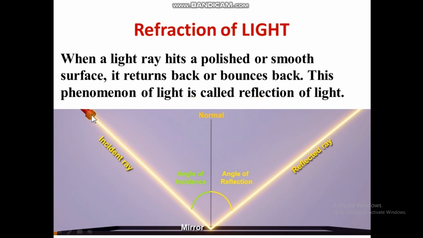You see here one torch is there, and a light ray falls on a polished or smooth surface. Here we have taken a mirror. Mirror is a polished and smooth surface. So when a light ray falls on a polished or smooth surface, it returns back or bounces back. This phenomenon of light is called reflection of light. Pardon me for this mistake. Here it should be reflection of light, not refraction.